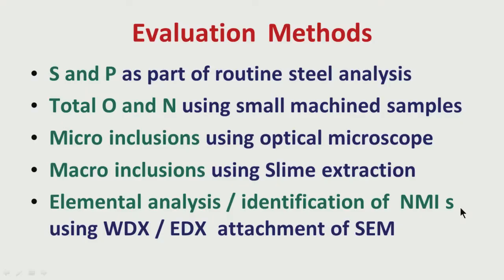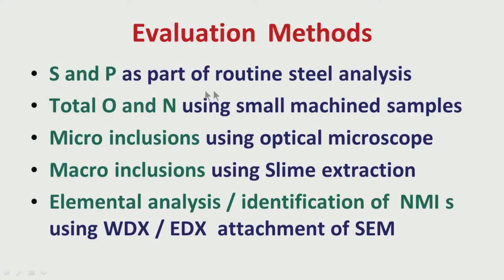For example, if you are interested in knowing the sulfur and phosphorus, where from do we get information on these two elements? These are part of the routine steel analysis. Steel is analyzed at the stage of preparation of the sample from liquid steel. That means a sample is taken from liquid steel, prepared very fast, and then evaluated by XRF or maybe optical emission. Nowadays, there is a facility for online evaluation, it is very fast.